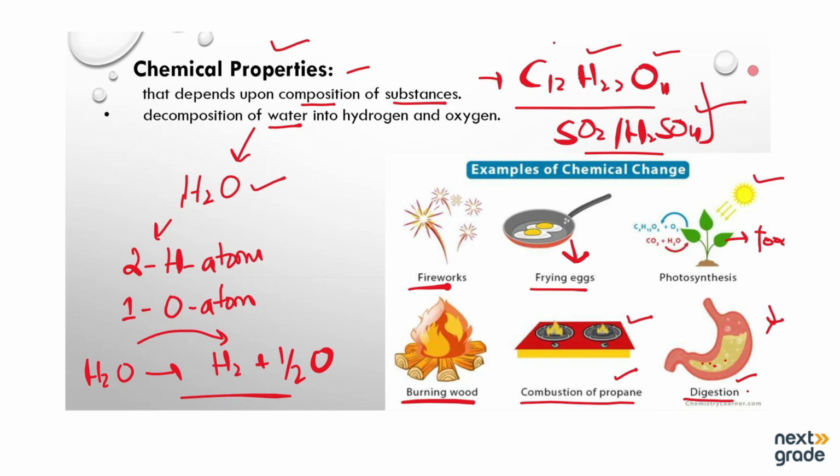So all these are the chemical changes that cannot be reverted. Reverted means we cannot regain all these substances in their original position, or we can say in their original phase. So all these are known as chemical properties, where the chemical change cannot be reverted.